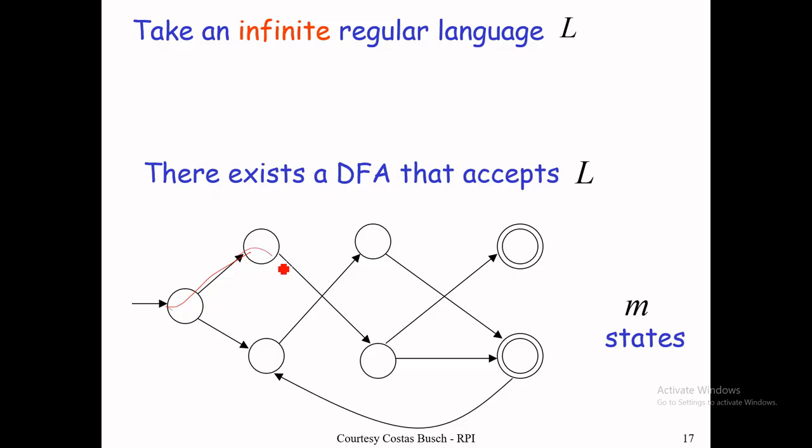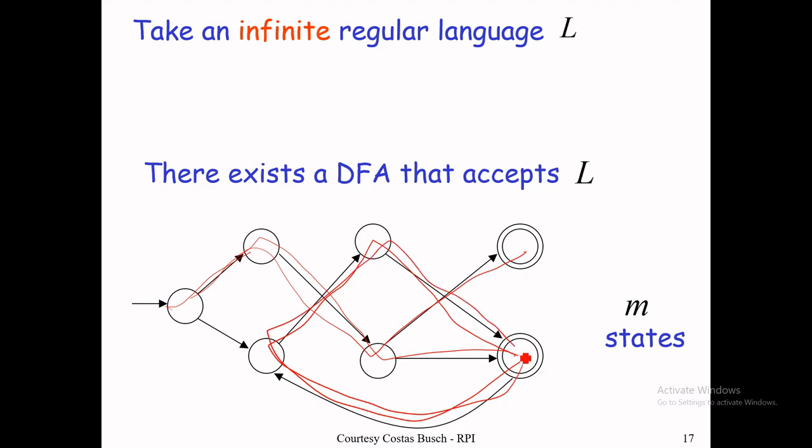So there must be some state where the path will be followed and the loop will repeat that state. The loop will repeat. This is a cycle, so that an infinite string can be processed on this path, and you can support an infinite language.